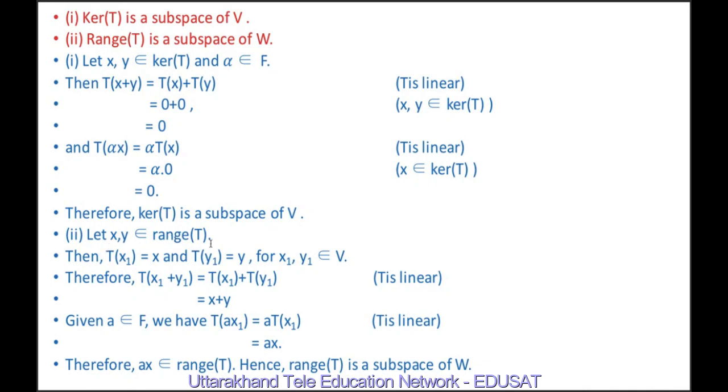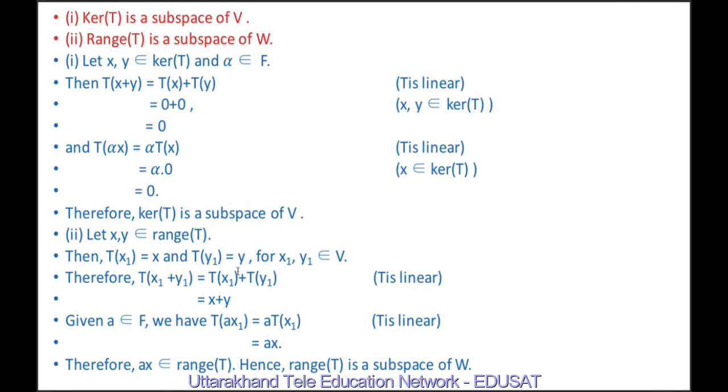Now let x, y belong to range of T. Therefore, Tx1 equals x and Ty1 equals y for x1, y1 belonging to V. Therefore, x1, y1 are elements of V and Tx1, Ty1 are elements of range of T. T of x1 plus y1 equals Tx1 plus Ty1 because T is linear and it preserves vector addition, and Tx1 is equal to x and Ty1 is equal to y.